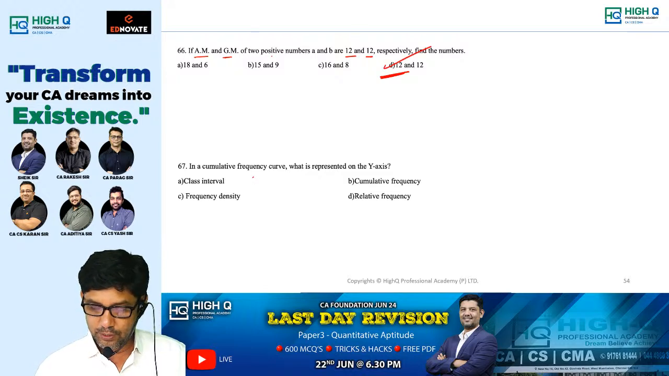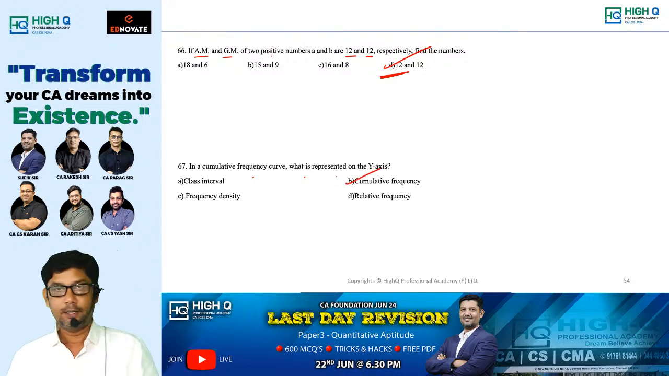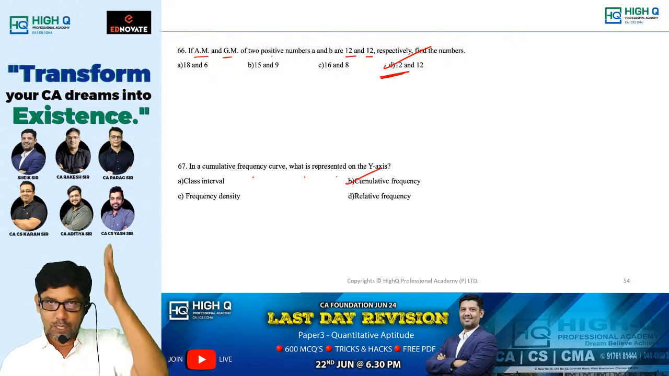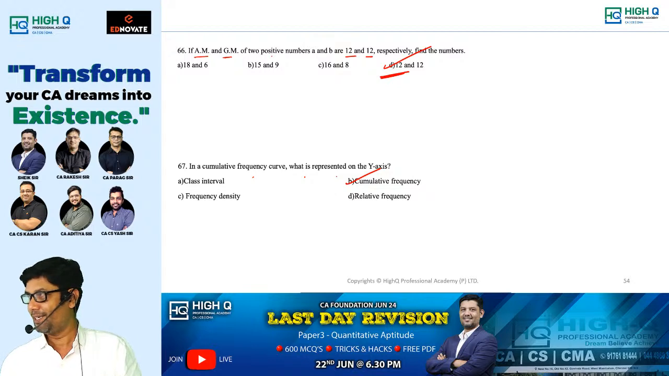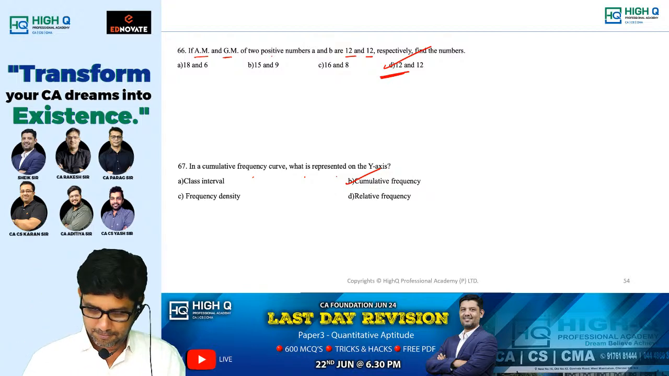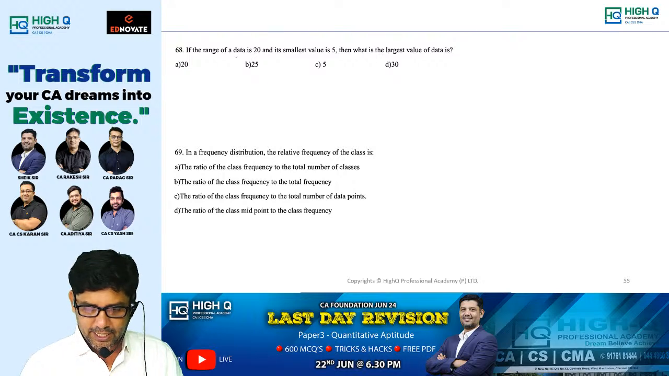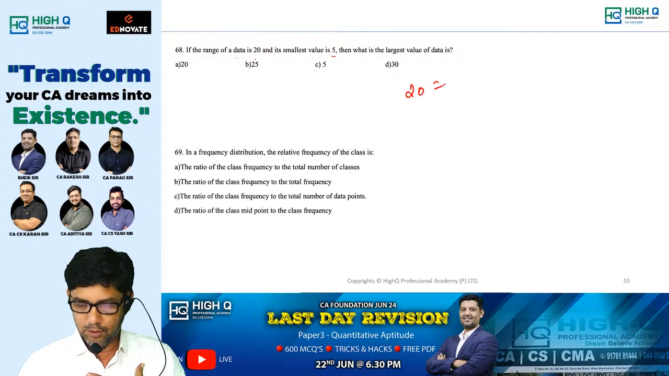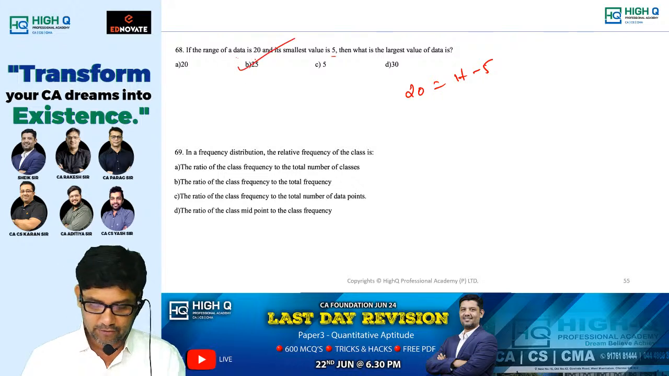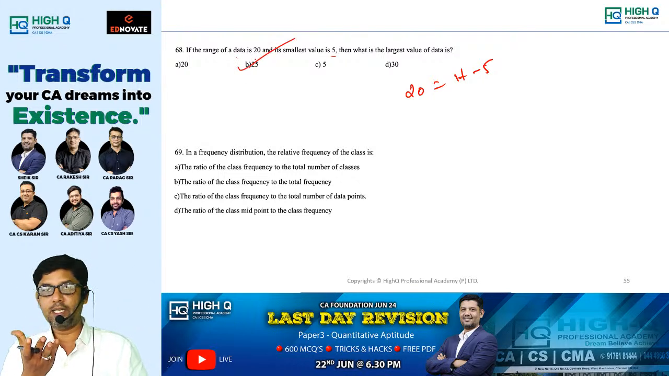In a cumulative frequency curve, what is represented on the y-axis? Cumulative frequency. Okay, cumulative frequency curve. Cumulative frequency only represents the y-axis. X-axis represents class mark. In the range of data, 20 and its smallest value. Wow, what a difficult question. So 20 is equal to highest minus lowest. So what is the answer? 25.